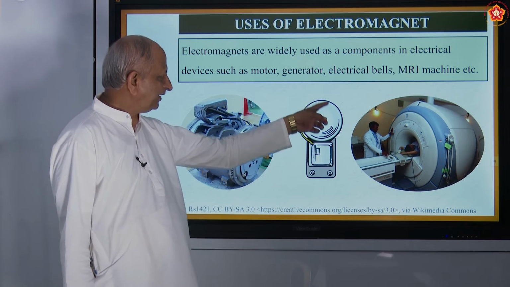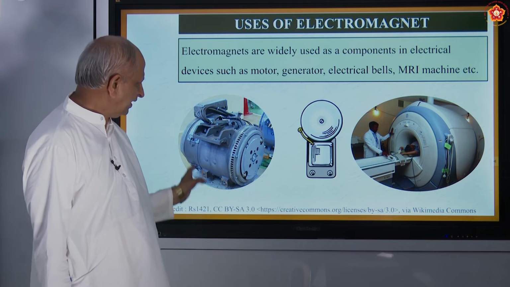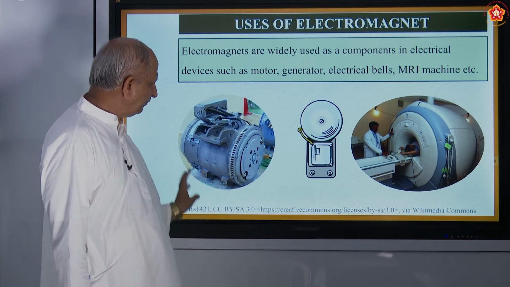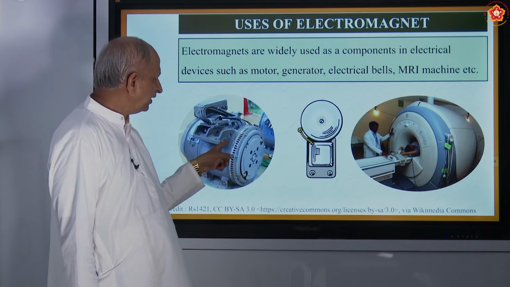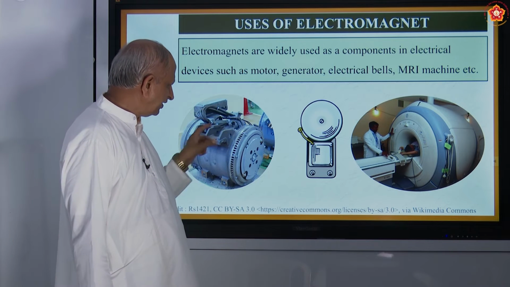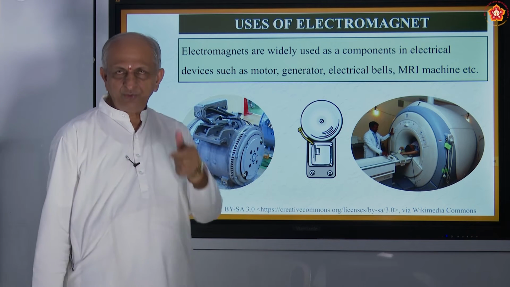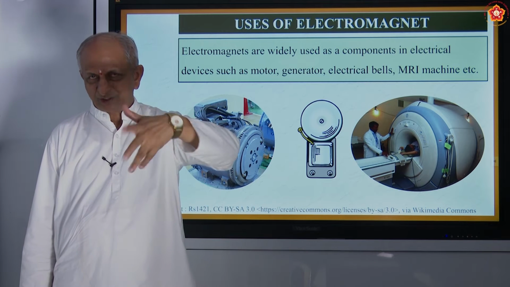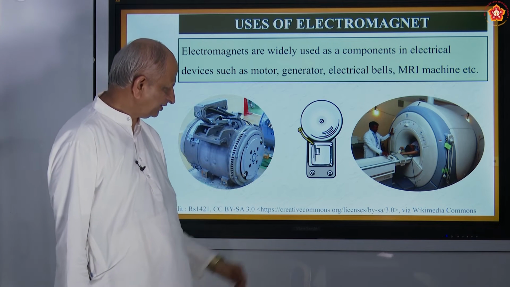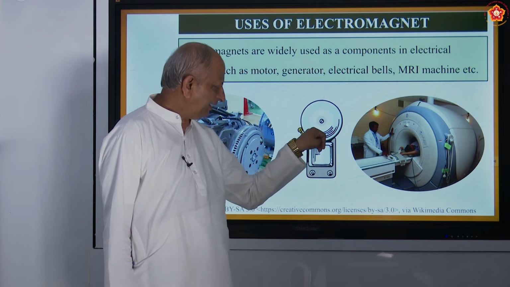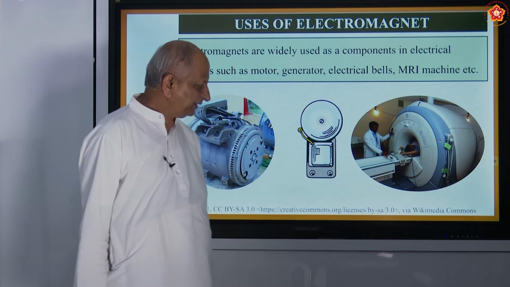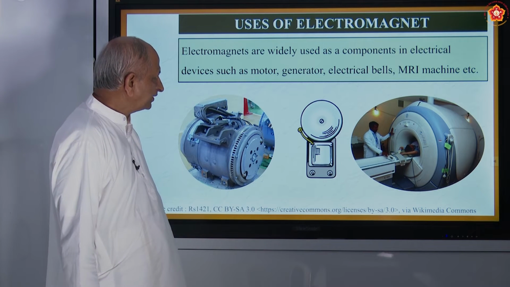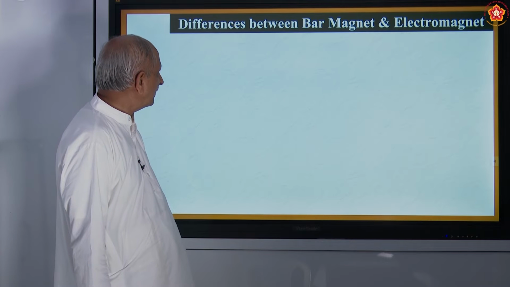This is what is called an electric bell, and this is what is called an electric motor. In electric motors, electromagnets are used. So that is how, when a switch is on, the motor starts rotating. Similarly, when a switch is on, the bell gives sound. When a switch is on, this magnetic property works out. So like that, you can use it for different purposes.